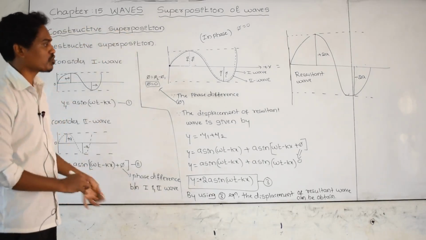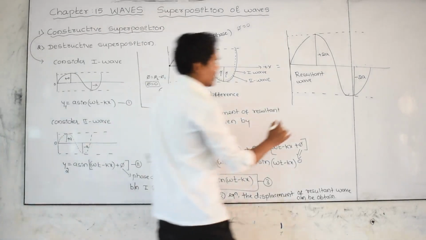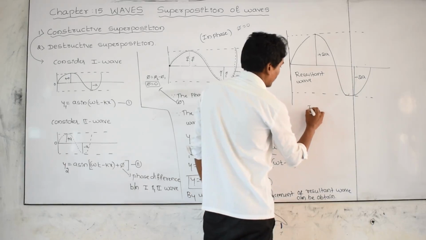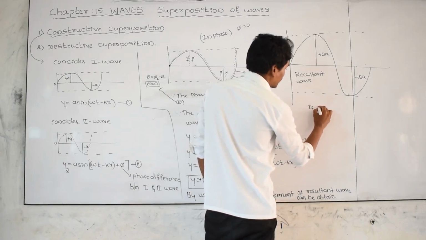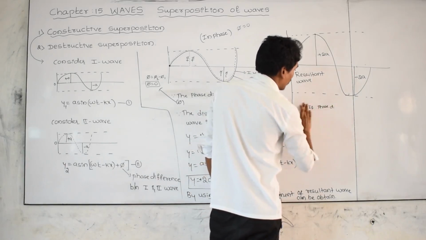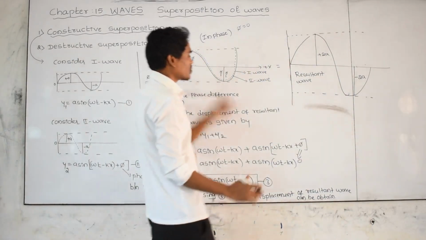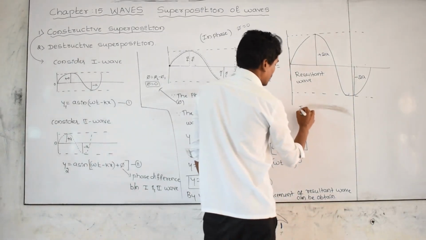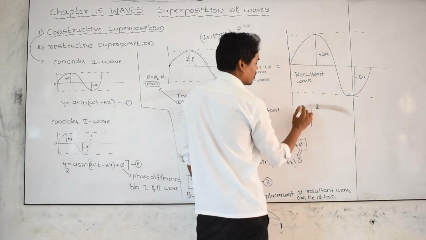What is constructive superposition? Please remember here, if the phase difference between, or else you can take it like this: this is the first wave, this is the second wave.